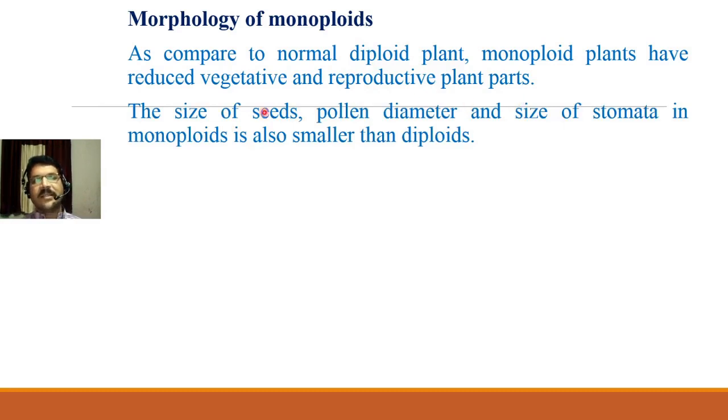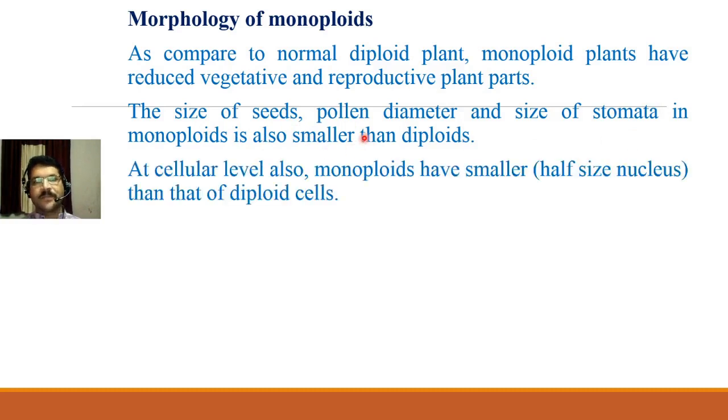Next, the size of seeds, pollen diameter and size of stomata in monoploids are also smaller than those of diploids. So here we can see the size of seed, the pollen diameter, meaning the size of pollen, and the size of stomata present on the leaves are also reduced, or smaller, as compared to diploids.